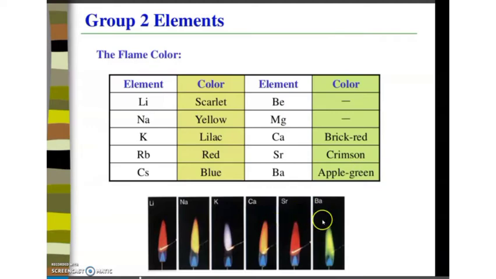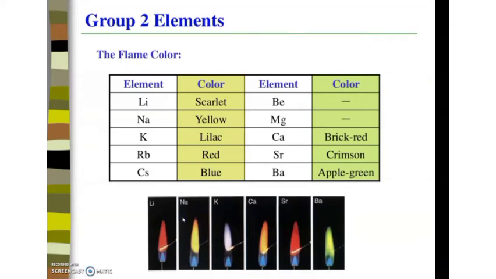These are the flame colorations of alkaline earth metals, whereas we have seen the colors of alkali metals: lithium showing scarlet red, sodium showing yellow, potassium showing lilac blue color. So this flame test is an important test to identify alkali metals and alkaline earth metals.